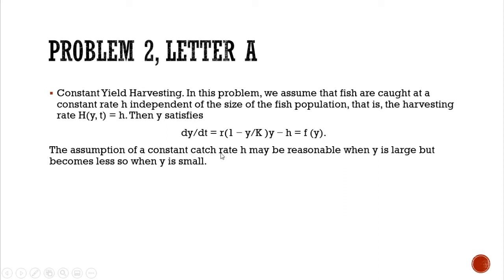The assumption of a constant catch rate H may be reasonable when Y is large. Remember, if Y is large, but becomes less. So when Y is small. Next slide.